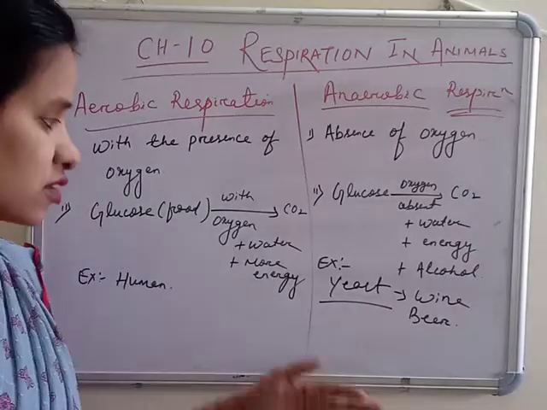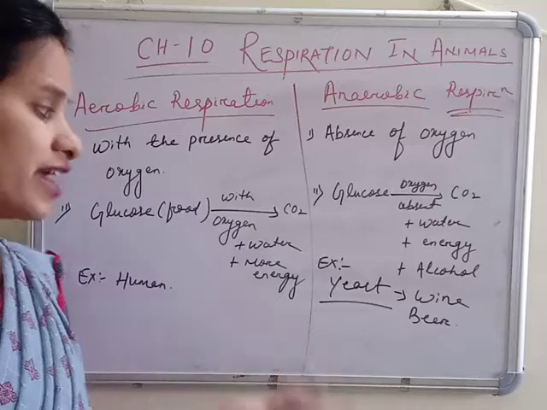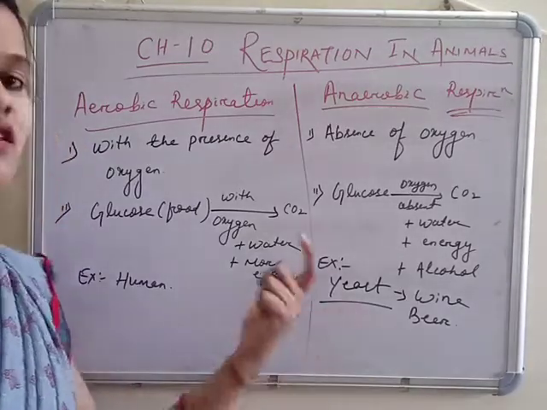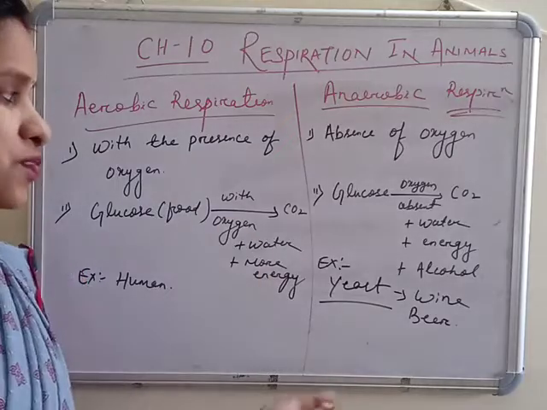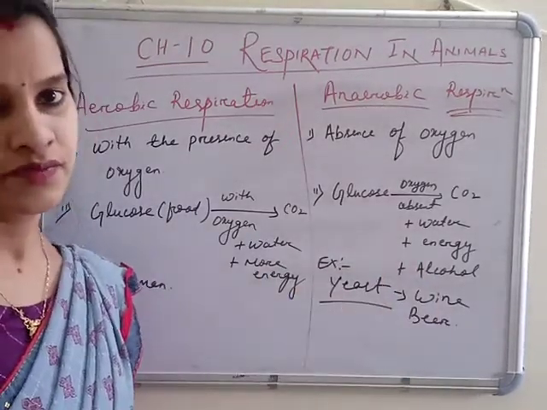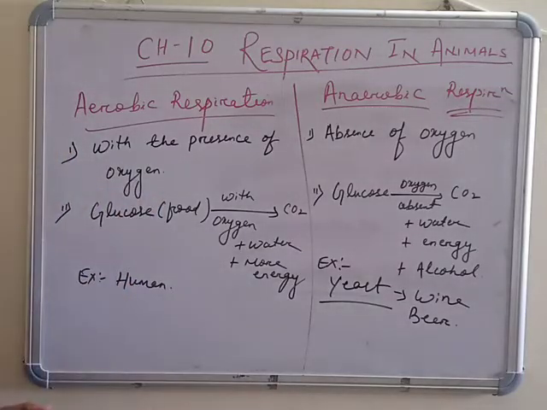So this is the reason, a question must be coming, why is yeast used for making wine and beer? Because yeast is a single cell organism which respires anaerobically and produces alcohol as a product. Okay, I hope you're clear about the aerobic and anaerobic respiration.